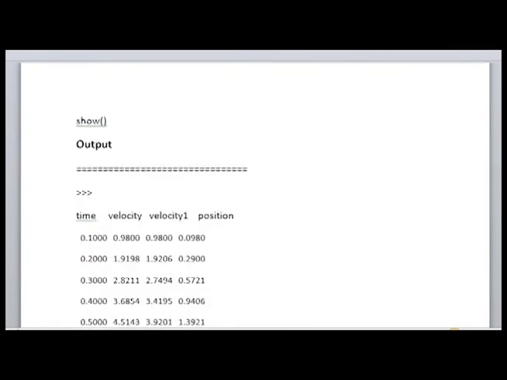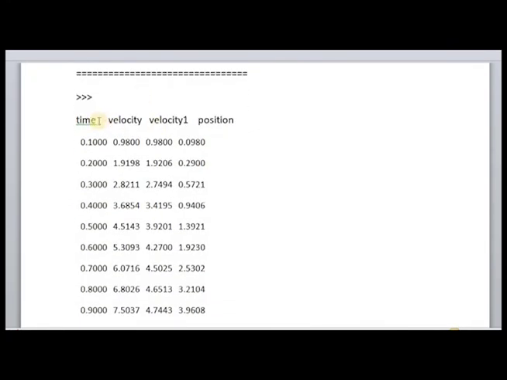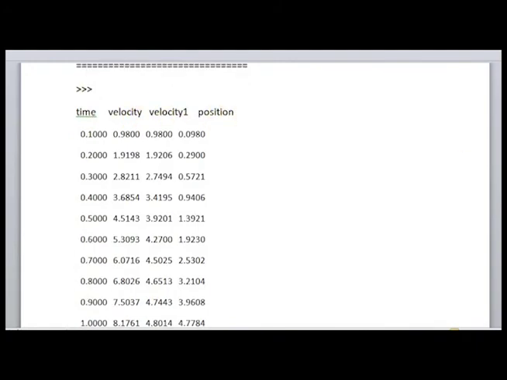Then you go to the program. Next, what you have to do? You have to write what happens when you run the program. You have to put these headings. While it is asked as a question for your exam, you have to write the output window. Output window: time, velocity, velocity 1 and position will be printed.